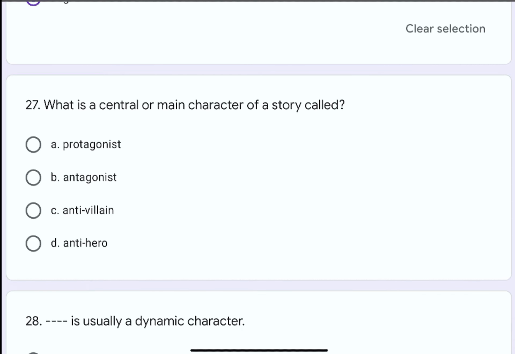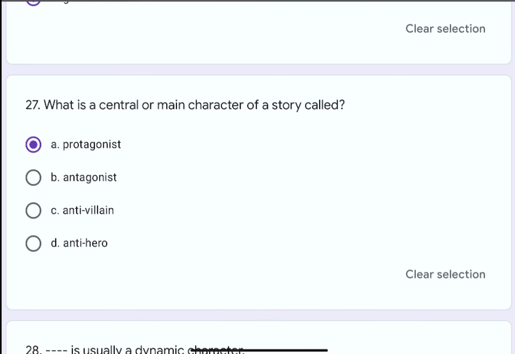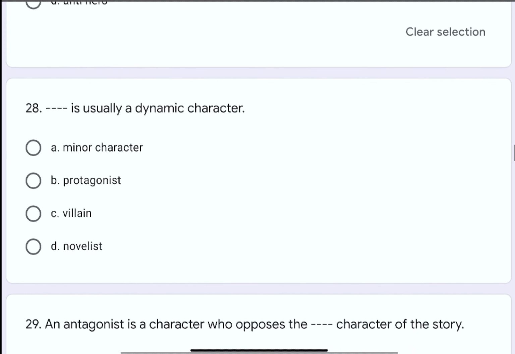Question number 27. What is the central or main character of a story called? The options are A. Protagonist, B. Antagonist, C. Anti-villain, or D. Anti-hero. The correct option is A. Protagonist.